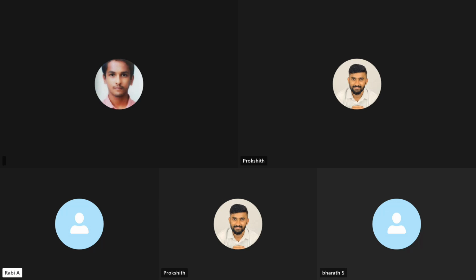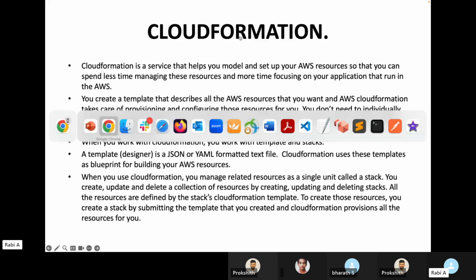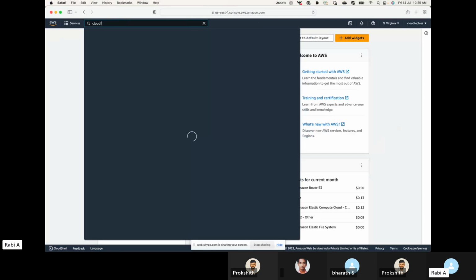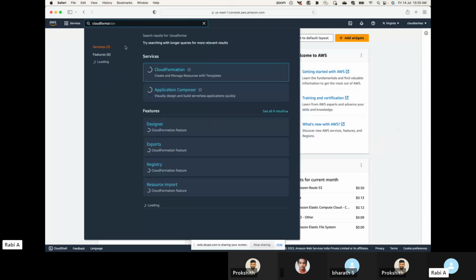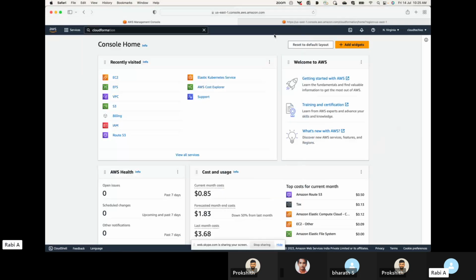Likewise, AWS has its own service which can be used to set up your infrastructure as code, using CloudFormation. So CloudFormation is a service that we're going to look at next. So in AWS, whenever you want to set up the infrastructure using code, you can set that up using CloudFormation. So it's a service in AWS which can be used to set up your infrastructure by writing some piece of code. All right. Now, there might be a question: why do we go with Terraform if we already have CloudFormation?